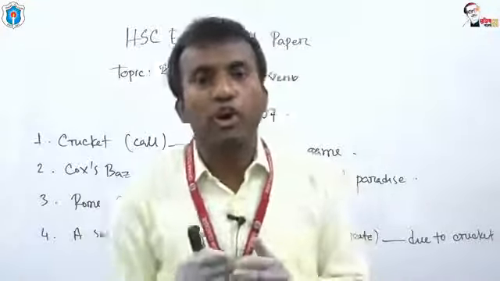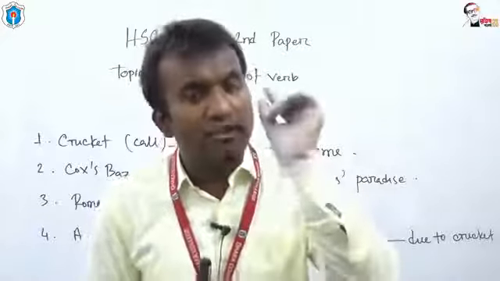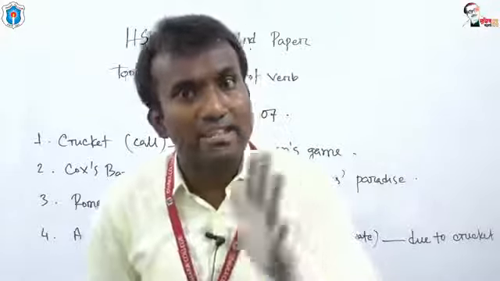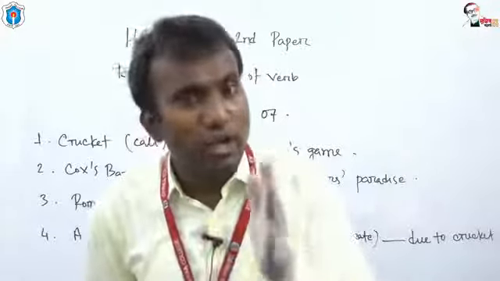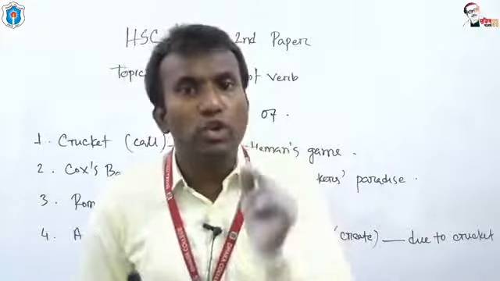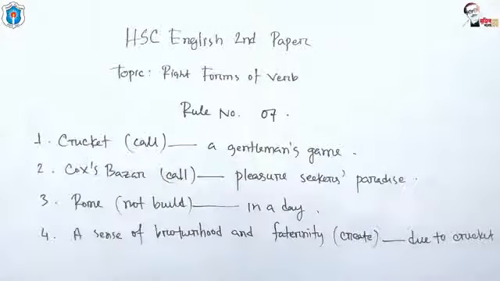For passive voice, be careful my dear students. For passive voice, the subject of the sentence remains passive. If you want to create passive voice, please look at the 4 examples.